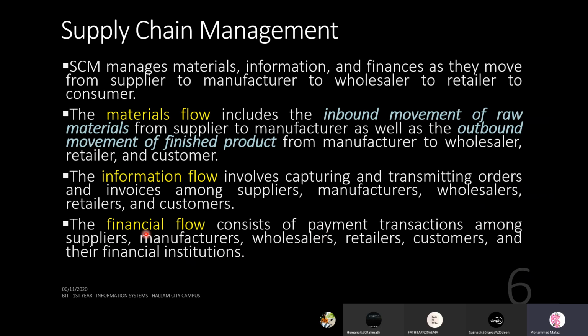That is financial flow. Material flow, as we discussed earlier, is the inbound movement of raw material from supplier to manufacturer, and the outbound movement of finished product from the manufacturer to the customer, wholesaler, and retailers. Information flow involves capturing orders and invoices among suppliers, or transmitting invoices between the different people, right?